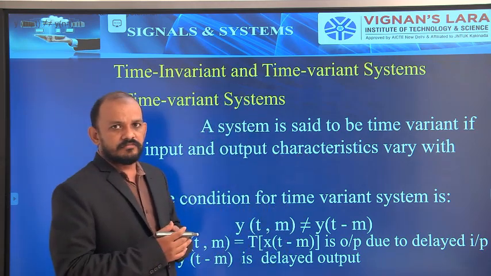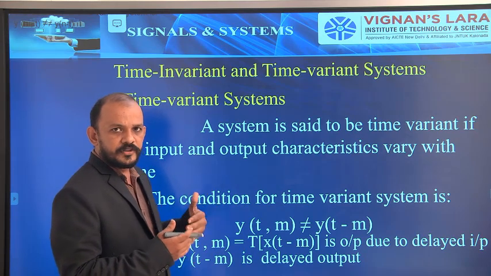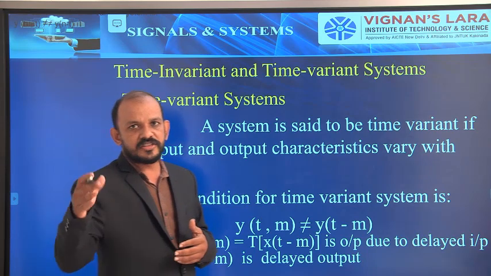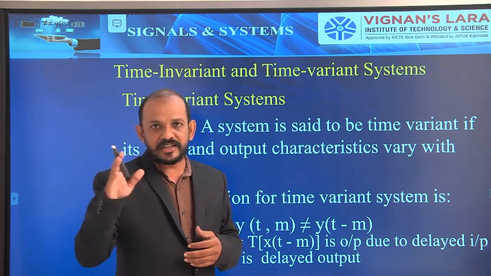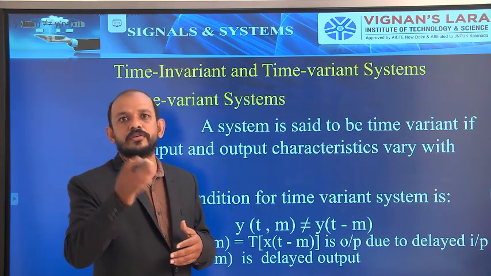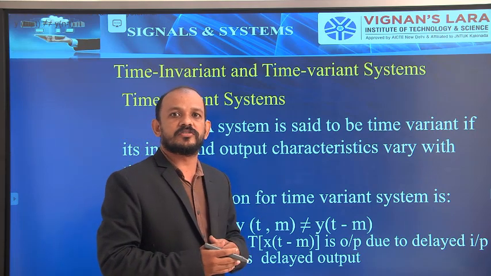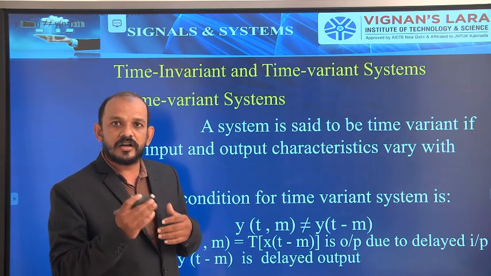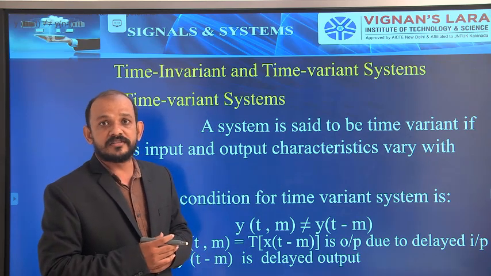If the signal is delayed at the input and given to a system, it produces some output. If that output is not equal to the delayed output, then we can say those systems are time variant systems.